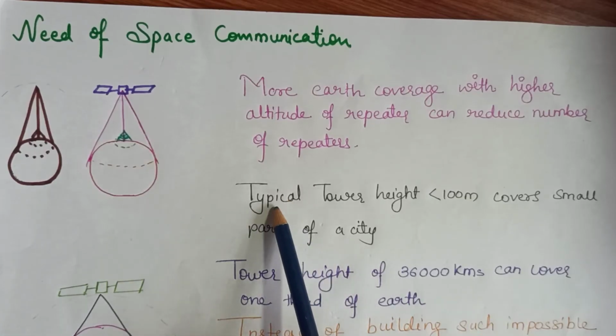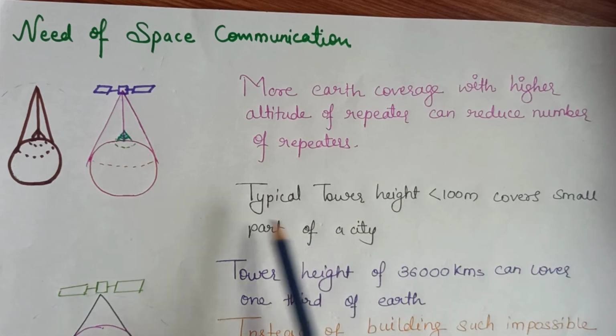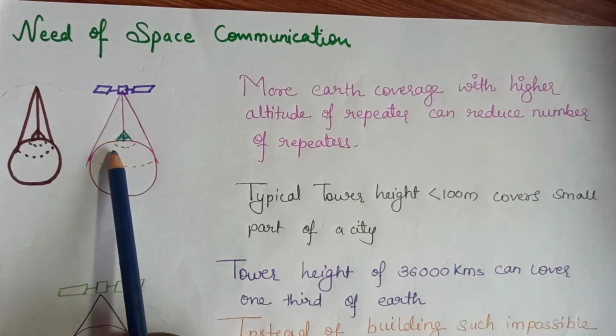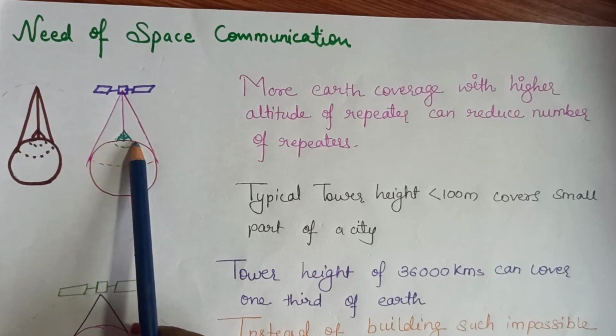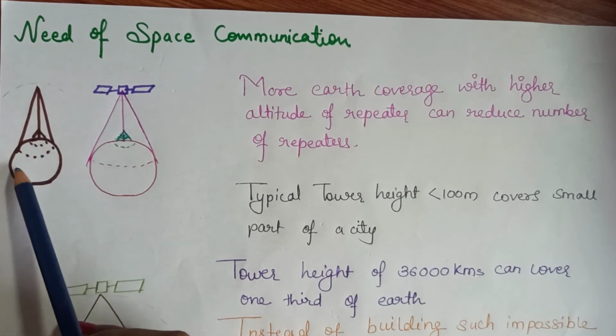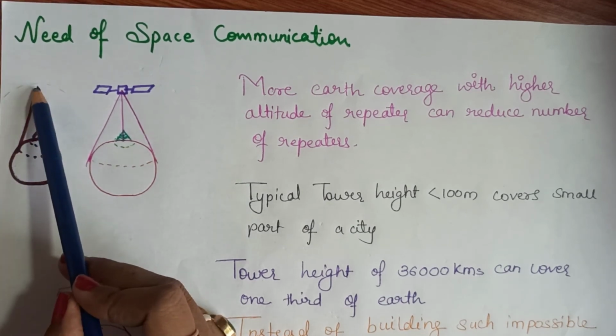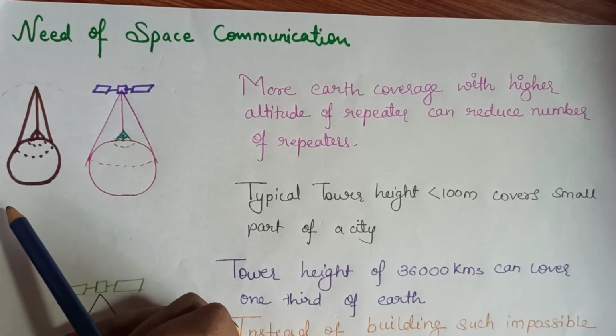Now, a typical tower height is less than 100 meters, which covers a small part of a city. If we increase the height of the tower, we can cover a large area. If we increase the height of the tower, then the number of repeaters reduces.